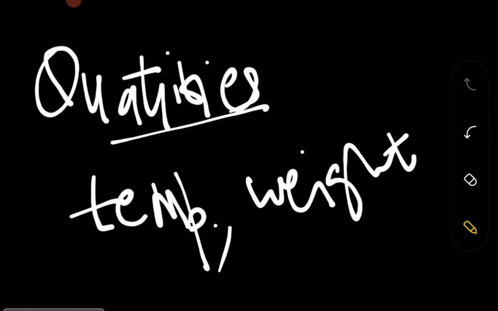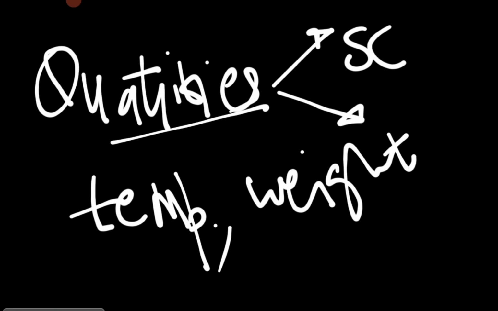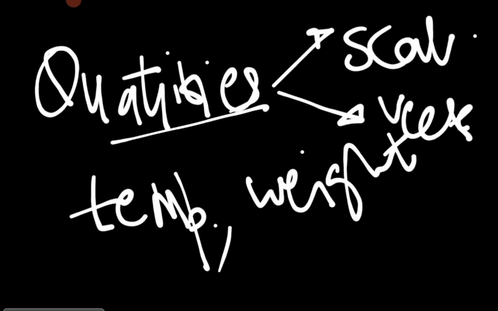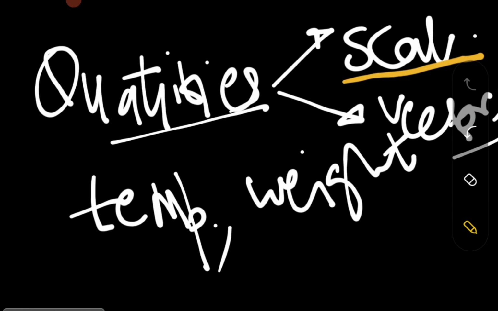Now, the quantities are of two types. The first one is scalar, and the second one is vector. So scalars and vectors. Be very careful here, because those quantities which can be measured, and no direction is required in measuring them.